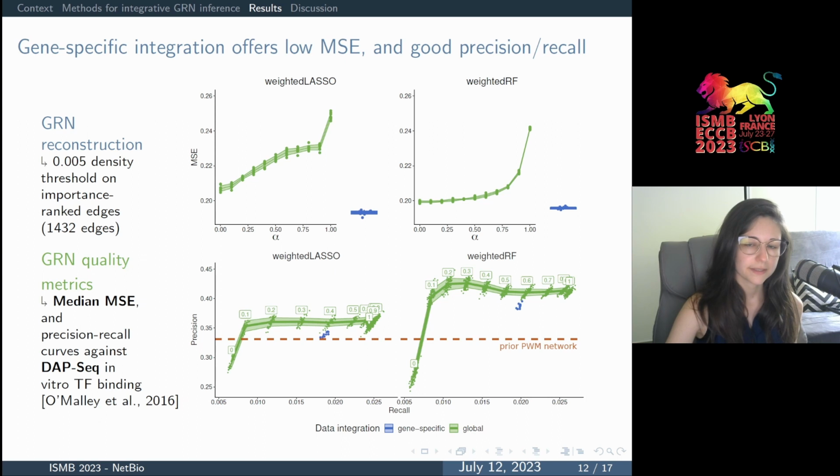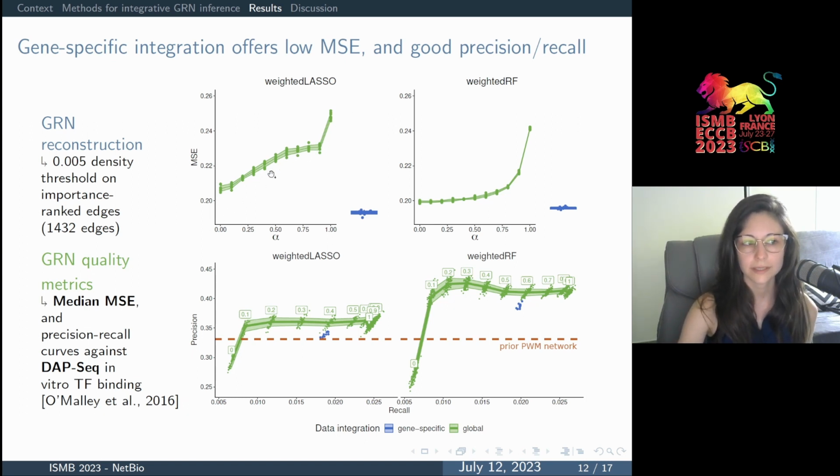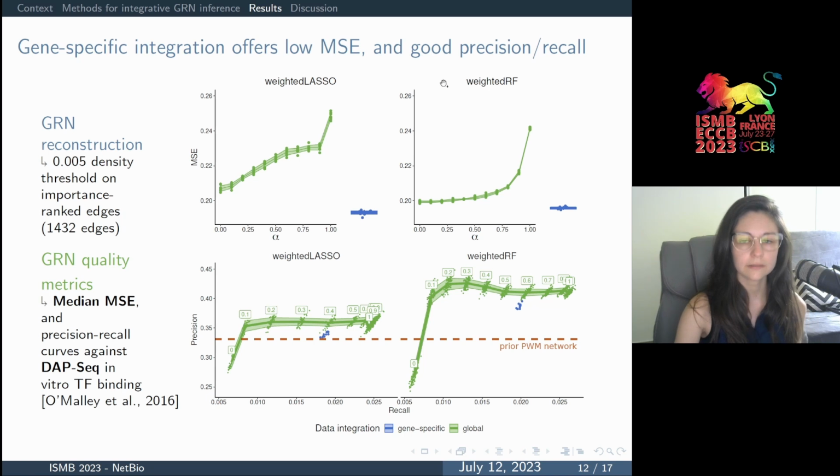We then investigated the overall quality of the inferred networks, either in globally optimized networks with the same value of alpha for all genes, shown in green here, or with our gene-specific optimization procedure, shown in blue. And we focus on two metrics. First, the median prediction error on all the nitrate-responsive genes, shown in the first row for the two models, linear and nonlinear.